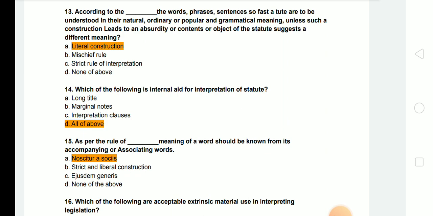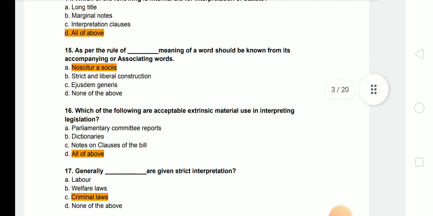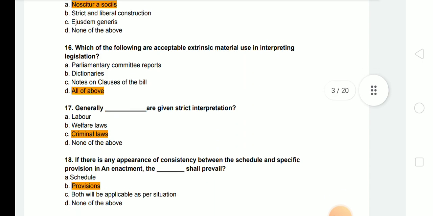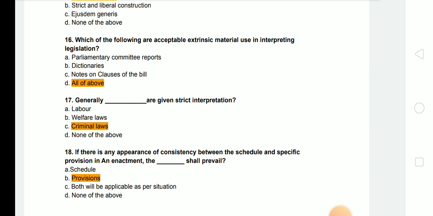Next question. Which of the following are acceptable extrinsic materials used in interpreting legislation? Answer will be D. All of the above are extrinsic materials: parliamentary committee report, dictionaries and notes on clauses of the bill.